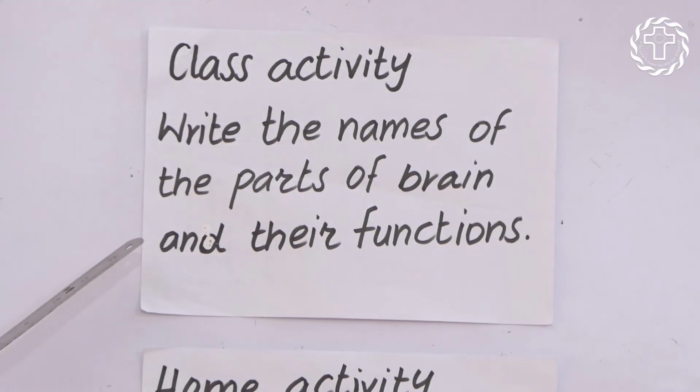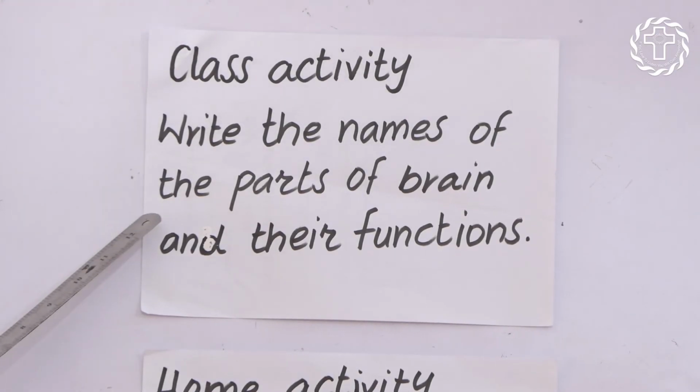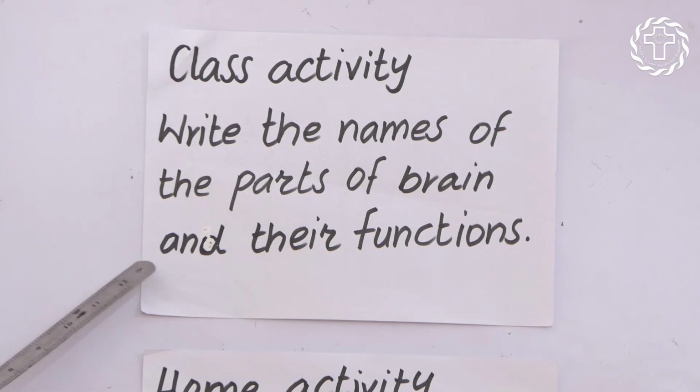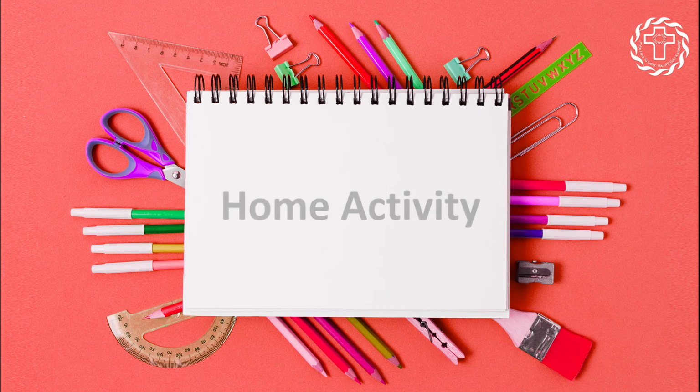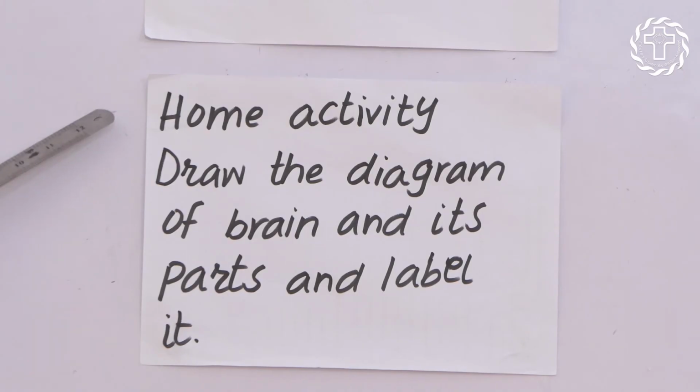This is your first activity. Write the names of the parts of brain and their functions. Your home activity. Draw the diagram of brain and its parts and label it.